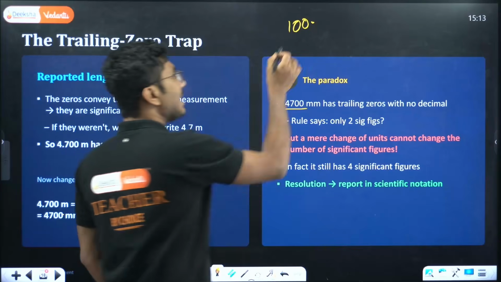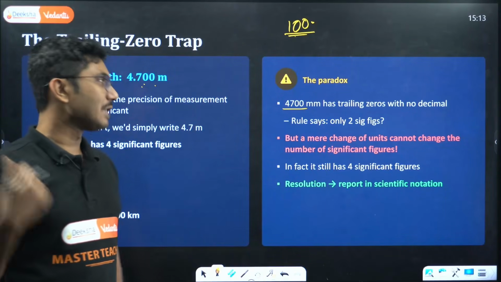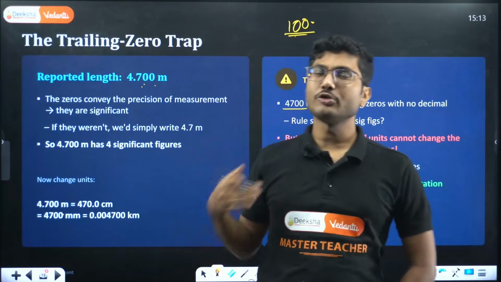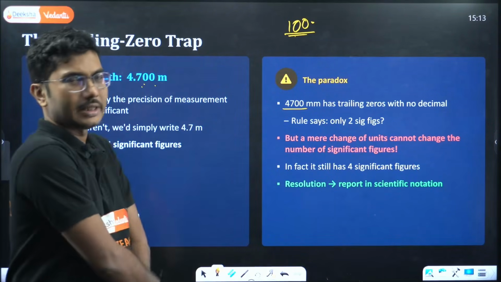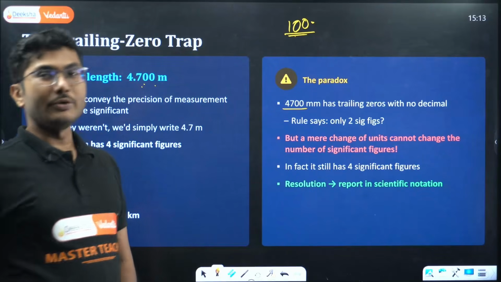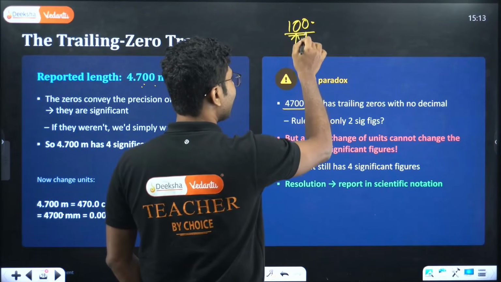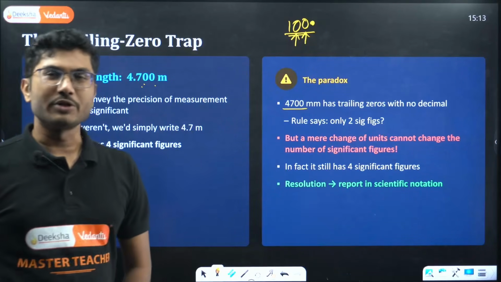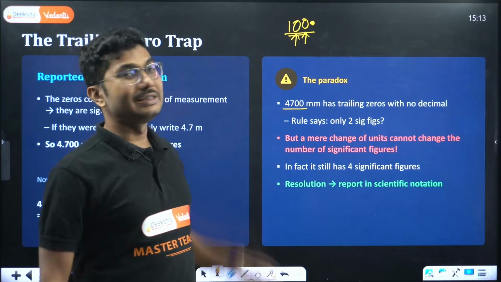That means these zeros are significant. Also, in future we will learn about scientific notation. They are also important, just coming in the next part. So when we want to make sure to represent these zeros as significant, we add a decimal at the end. This decimal is not put there by mistake. This decimal represents that these zeros are significant.